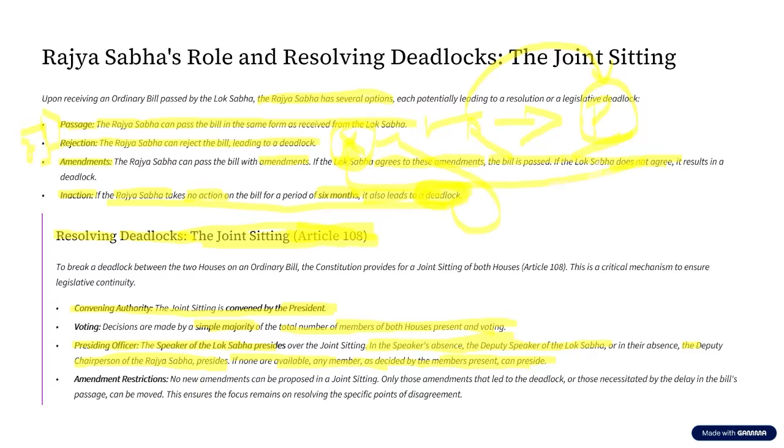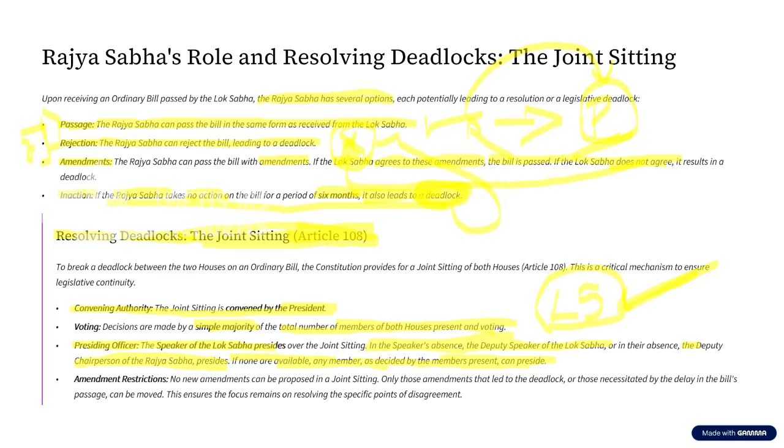So tell me, who has more authority or power in this joint sitting? It is the Lok Sabha. Why Lok Sabha? Purely because of the numbers. That is, Lok Sabha has approximately 543 members and Rajya Sabha has approximately 245 members. That is, Lok Sabha has more than double the members of Rajya Sabha. So the will of Lok Sabha is going to get passed in the joint sitting.